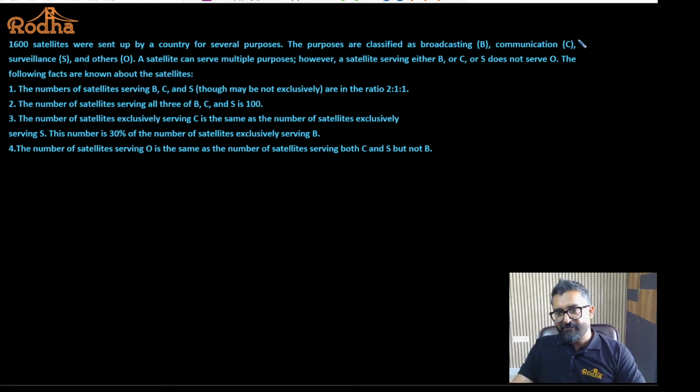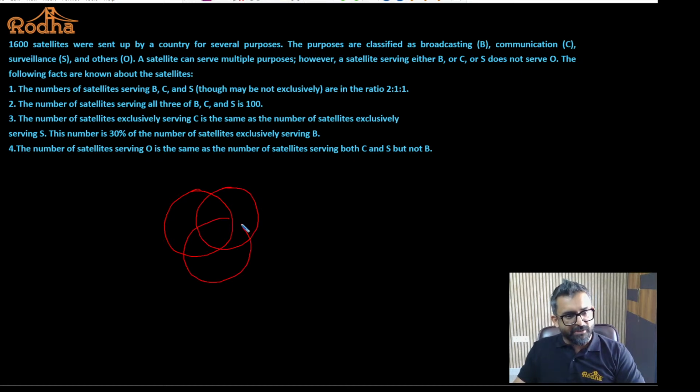Now, when everybody was starting with this question, they thought it's a 4 variable Venn diagram, but it's not actually a 4 variable Venn diagram. If you look at the services provided by these satellites, there were 3 services which can be common for any satellite: B or C or S. That means at least one of B, C or S. We have discussed in the previous classes that or means at least one.